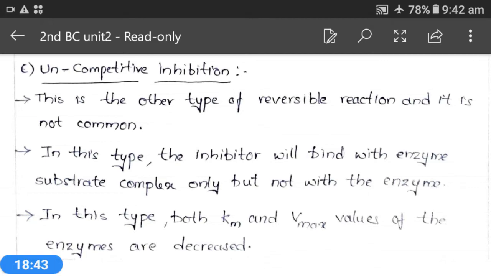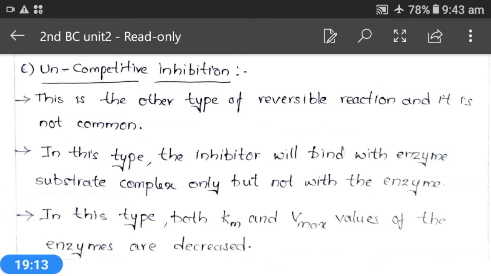We have done with reversible inhibition, in which we discussed competitive inhibition, non-competitive inhibition and uncompetitive inhibition. Now let's move on to irreversible inhibition. What is the difference between reversible and irreversible inhibition? Here the inhibitors bind covalently with the enzyme and inactivate it, which is irreversible. These inhibitors are usually toxic, poisonous substances.